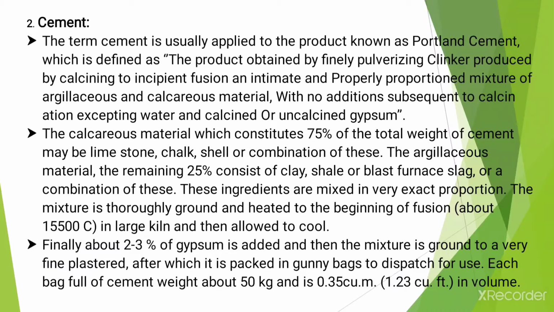Let's see the definition of cement. It is the product obtained by finely pulverizing clinker. Clinker is the small stone-like material that is obtained from the burnt coal or furnace.